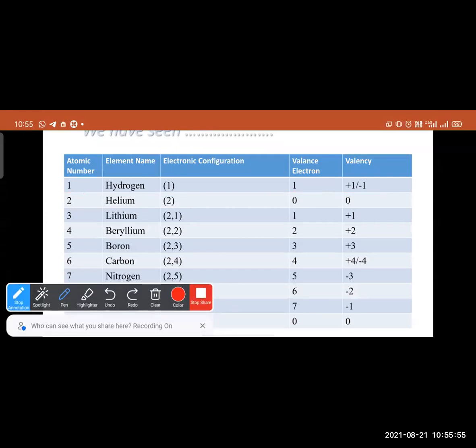Hydrogen has atomic number 1, electronic configuration 1. Its outermost orbit has 1 electron. The capacity of the first orbit is 2. Therefore, its outermost orbit contains 1 electron, that is, 1 valence electron. Therefore, if hydrogen loses that 1 electron, it will be +1. If it accepts 1 electron, it will be -1. Therefore, valency may be +1 or -1.